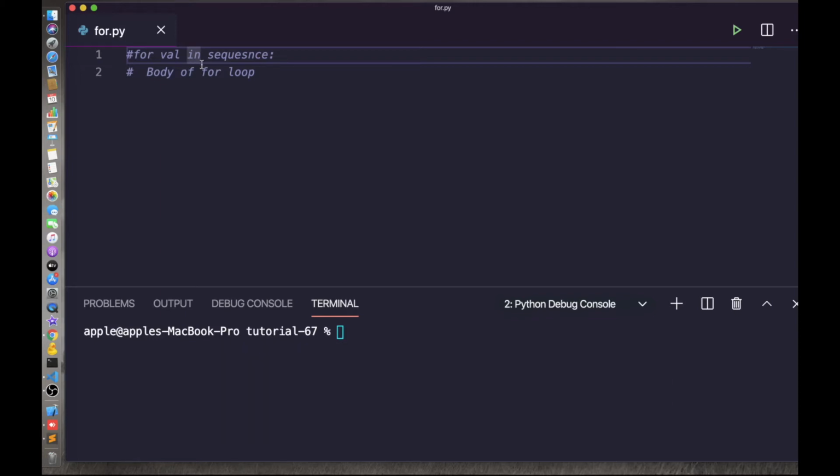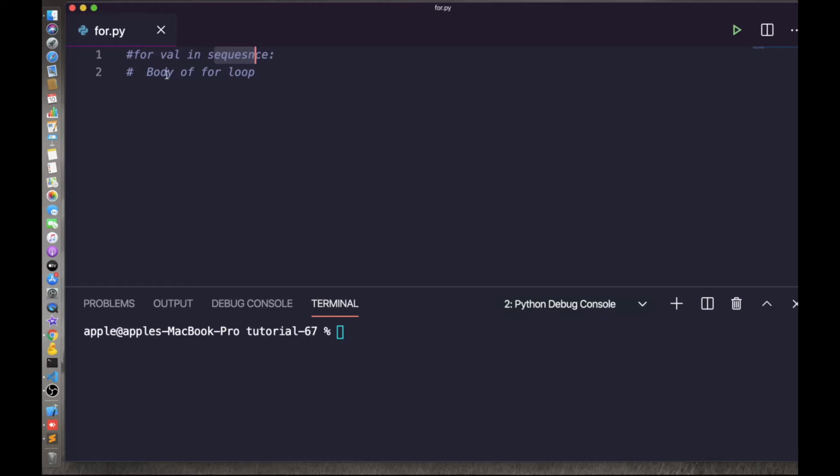Here you can see the syntax of the for loop. This value is a variable that takes the value of items inside the sequence on each iteration. The loop continues until we reach the last item in the sequence.